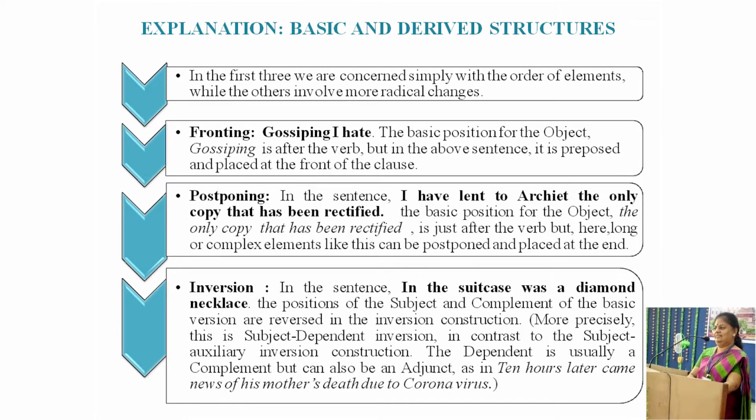Let's see the example of inversion. In the sentence, in the suitcase was a diamond necklace. The positions of the subject and complement of the basic version are reversed in the inversion construction. More precisely, this is subject dependent inversion, in contrast to the subject auxiliary inversion construction. The dependent is usually a complement but can also be an adjunct, as in 10 hours later came news of his mother's death due to coronavirus.